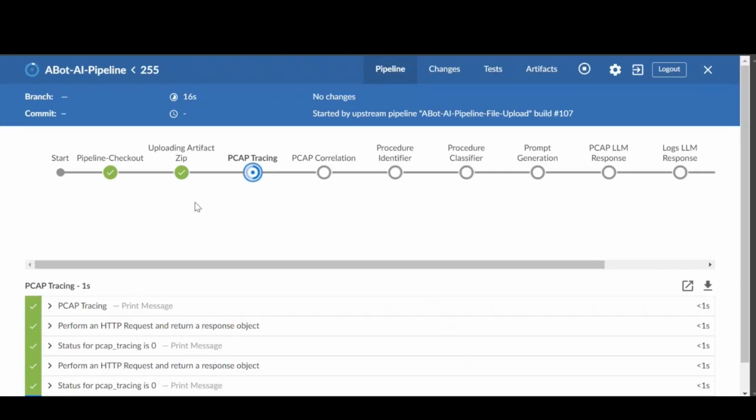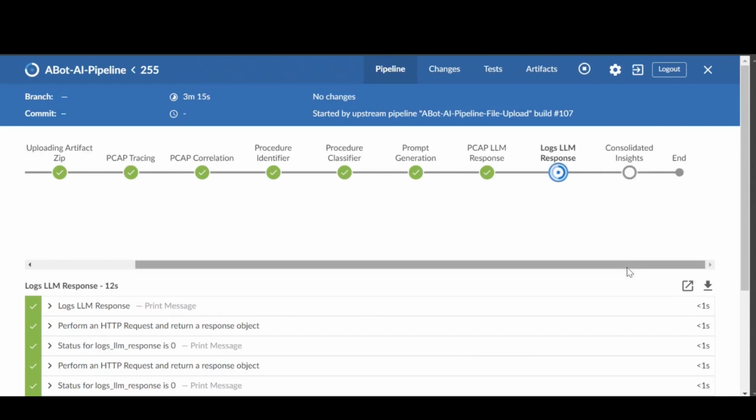We have uploaded the artifacts in the pipeline, processing through the PCAP tracing stage. We have proceeded to PCAP correlation. Once we have completed PCAP correlation, we have started with procedure identification stage, completed procedure classifier and prompt generation stages, and now we are querying the LangChain framework to get insights on our packet capture. We are now querying the LangChain framework with our logs. Once this is complete, we will consolidate the insights and show the results.